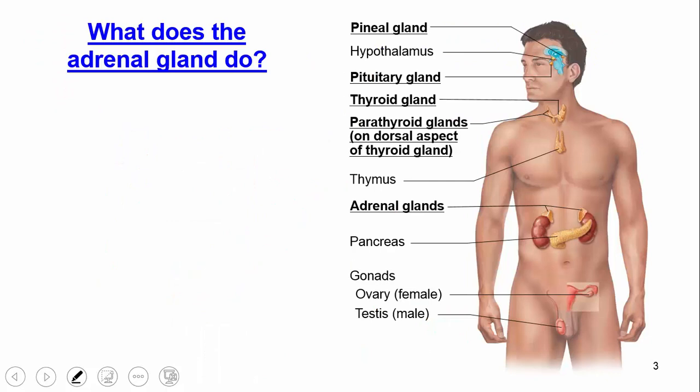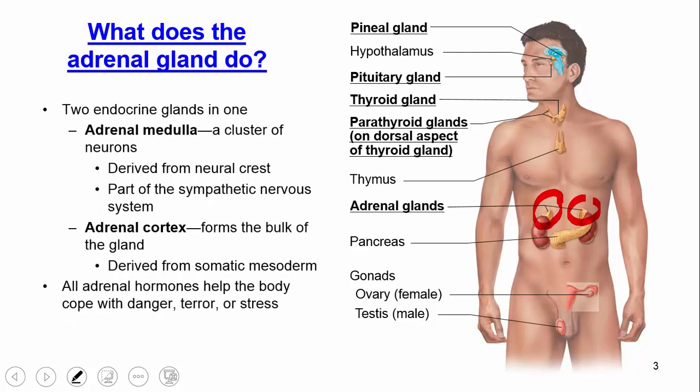Okay, so let's move on to the adrenal gland. What does this do? These adrenal glands are located just superior to the kidneys, and you can see them right there. They have the adrenal medulla, which is a cluster of neurons derived from the neural crest, and it's basically part of the sympathetic nervous system. That's the medulla. Then you have the adrenal cortex, which forms the bulk of the gland and is derived from somatic mesoderm.